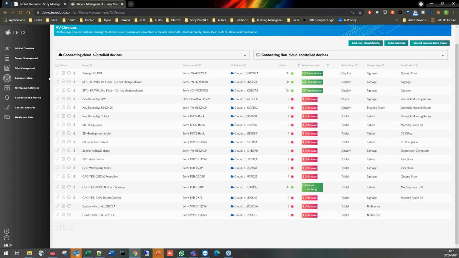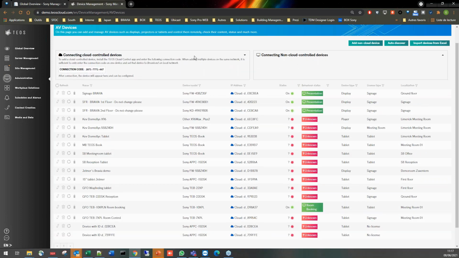From this cloud platform, as you can see, we have also a tab that is shown, where by clicking on it, you can see a connection code. So this is part of the process to register devices from a network to the cloud, by registering them using this code to the specific platform and an app that is available. So this is also part of our cloud options.